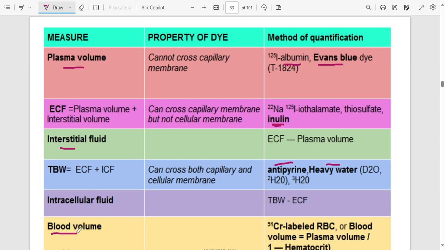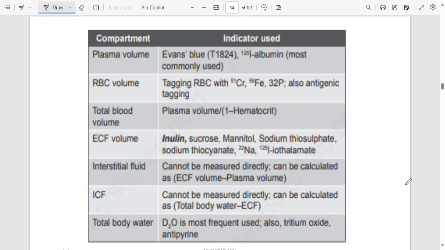For blood volume, if you want to find out how much blood you have, it's different from plasma volume. You can use chromium-labeled red blood cells, or you can use this formula. We already talked about it. Blood volume is plasma volume over 1 minus hematocrit. Okay, so that is it.